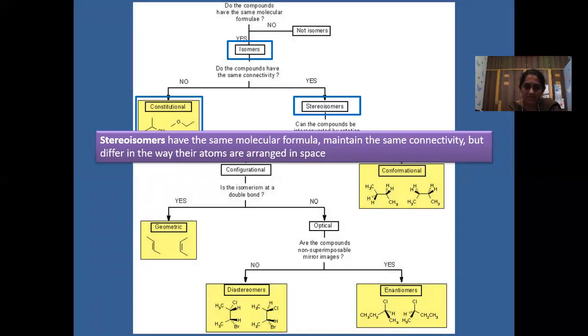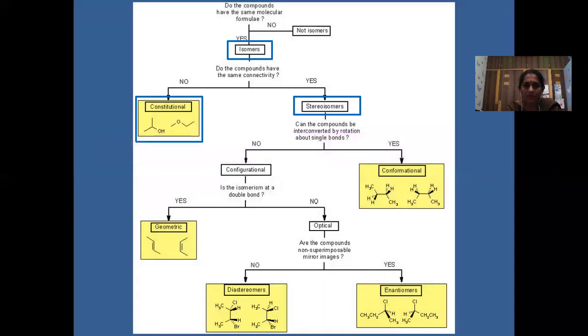Now, if we can rotate them around the carbon single bond carbon, then they are conformational. In case you can't rotate them, they are configurational. Now we'll see conformational isomers.